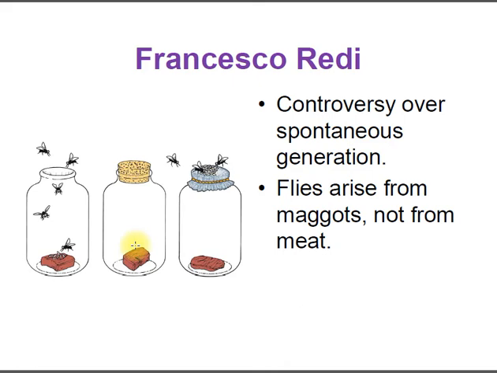The second jar was covered with a piece of cork. Flies came, but they only laid the eggs there. The third jar was covered with a cloth. The flies came, laid eggs there, and these eggs developed into maggots. So he gave the concept that the flies arise from the maggots, but not from the meat.